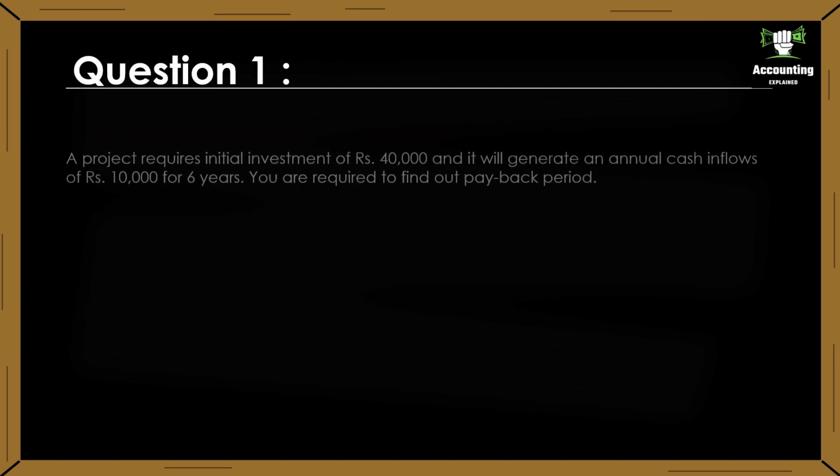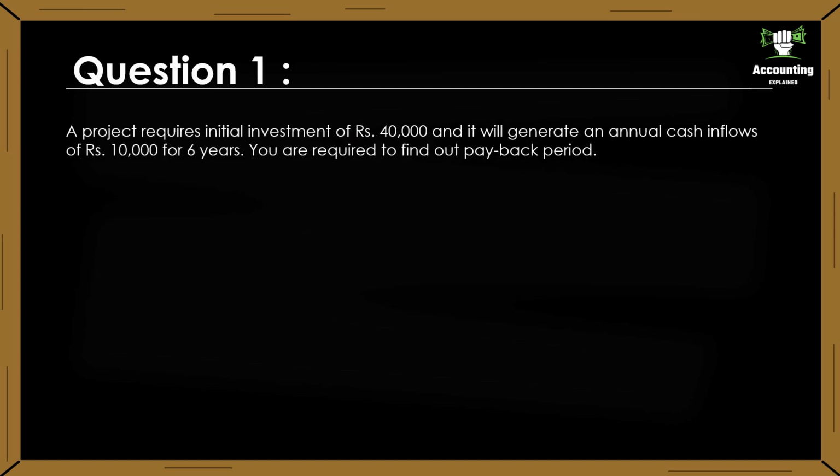Let us solve a question on a project which has constant cash inflows. A project requires an initial investment of rupees 40,000 and it will generate annual cash inflows of rupees 10,000 for 6 years. So initial investment is 40,000 and 10,000 constant inflow for 6 years. You are required to find out the payback period.